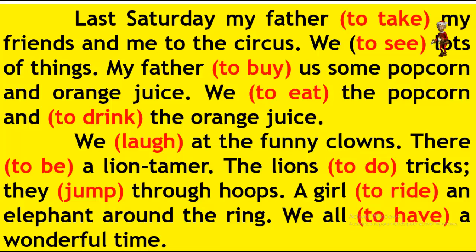There to be a lion tamer, the lion to do tricks, they to jump through hoops, a girl to ride an elephant around the ring, we all to have wonderful time. And here you take again your pencil and your exercise book, put your finger on the pause button, do the exercise, and carry on. Okay?